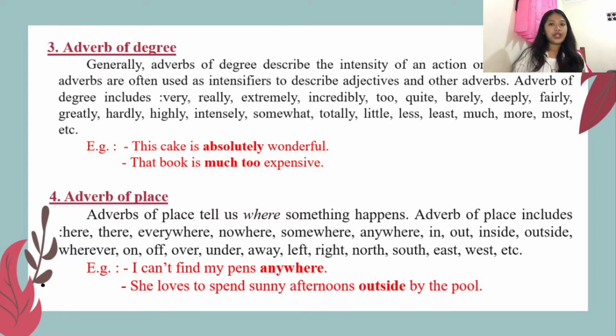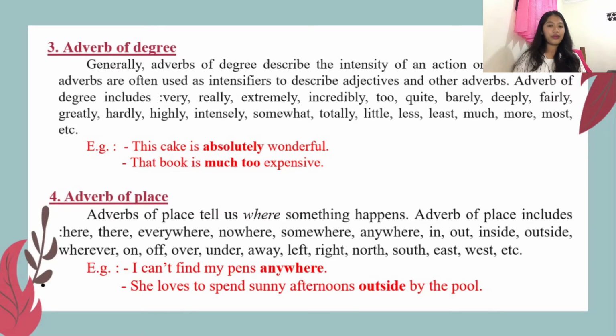Third, adverb of degree. General adverbs of degree describe the intensity of an action or quality. They are often used as intensifiers to describe adjectives and other adverbs. Adverbs of degree include very, really, extremely, incredibly, totally, little, less, much, more, and etc. For example, this cake is absolutely wonderful. The adverb is absolutely, because absolutely describes the intensity of the quality of the cake. Next, that book is much too expensive.